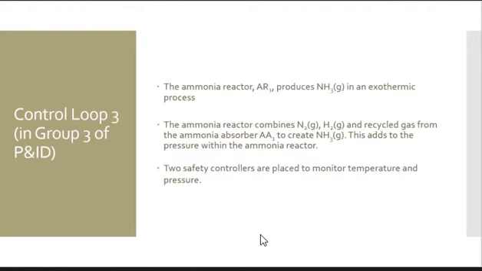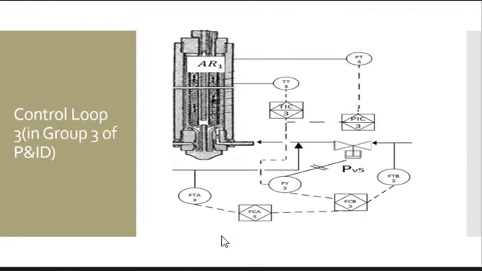pressure. For control loop 3, the ammonia reactor produces NH3 gas in an exothermic process. The combination in the ammonia reactor adds to the pressure within the reactor itself, and therefore 2 safety controllers are placed to monitor both temperature and pressure. The safety override controllers are seen in this diagram as PIC3 and TIC3. The normal controller maintains the flow using ratio control, while again the 2 safety controllers are placed to monitor temperature and pressure.